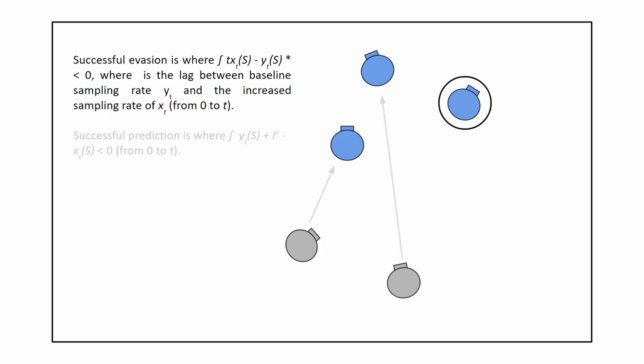Successful evasion is where the function is less than 0. Successful evasion is basically the lag between the baseline sampling rate y and the increased sampling rate of x. And this is an example of the blue agent circled in the black circle having successfully evaded its pursuer.